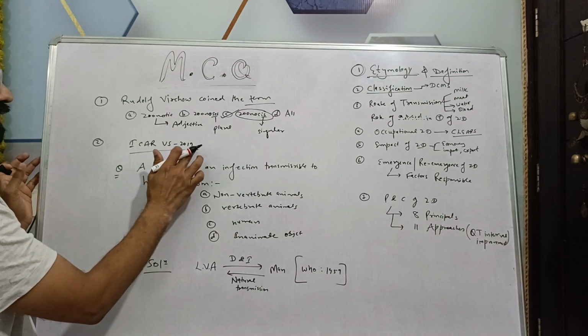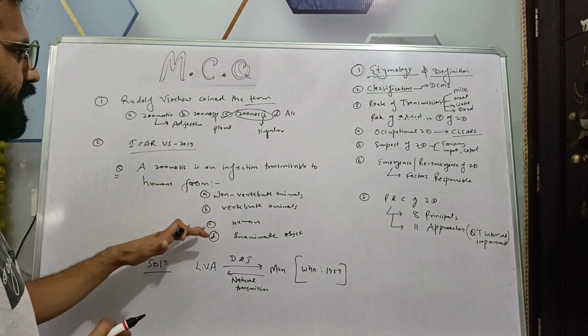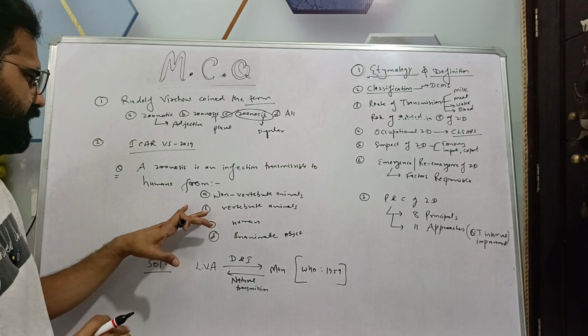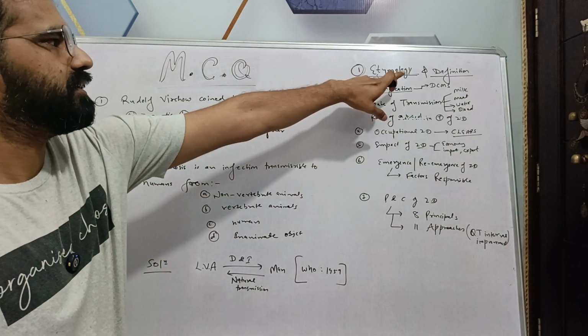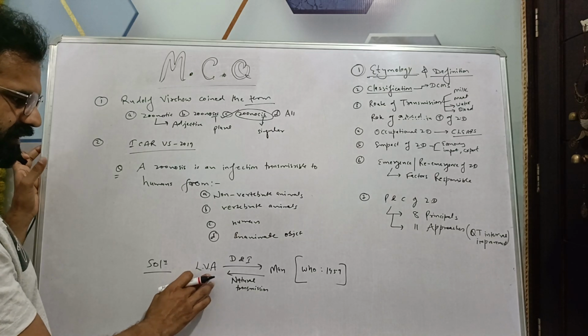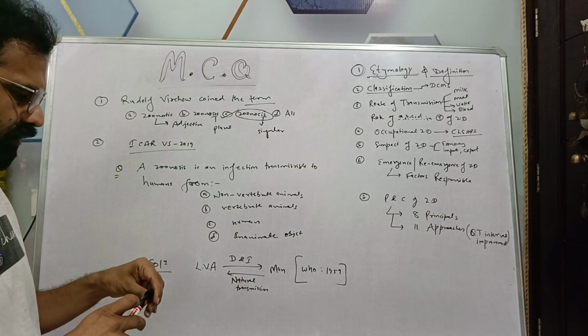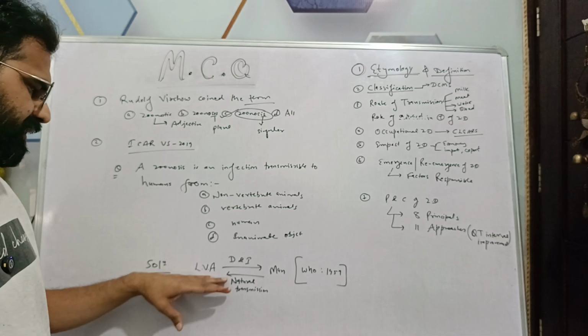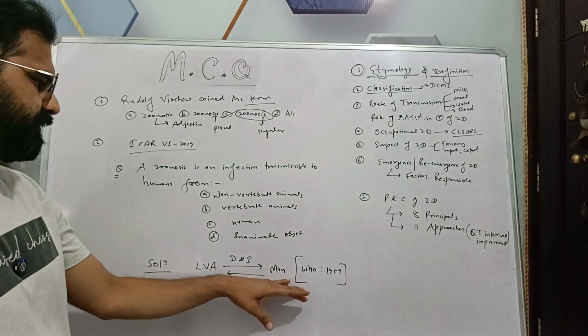Then in ICAR 19 they asked one MCQ related to the definition of zoonosis. As we discussed with our definition, lower vertebrate animal, LVA, and this is man.